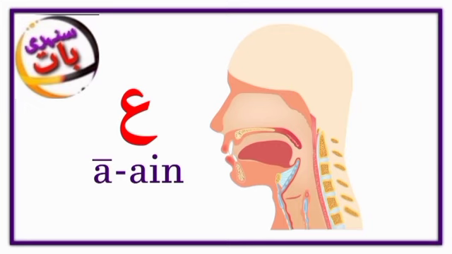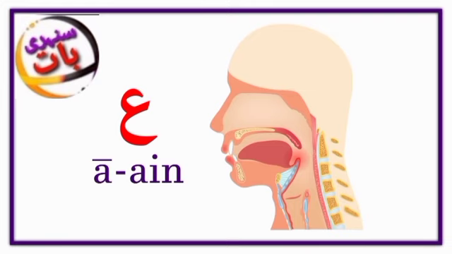Ain, a. The sound of ain. Probably you're worried now and you think, here is the most difficult Arabic sound. But don't worry. Once you know the difference between the ain sound and the a sound, it will be so much easier. The sound of a, as in alif, is pronounced from the lower part of throat. A, a, a. However, the ain sound is smoother.